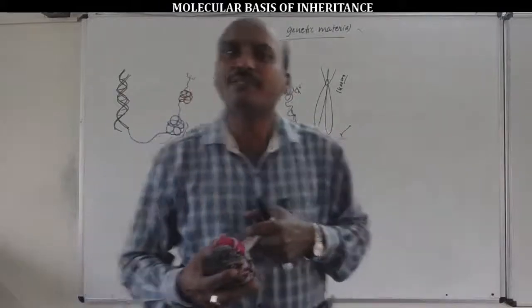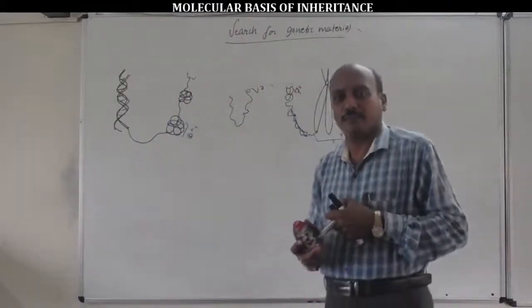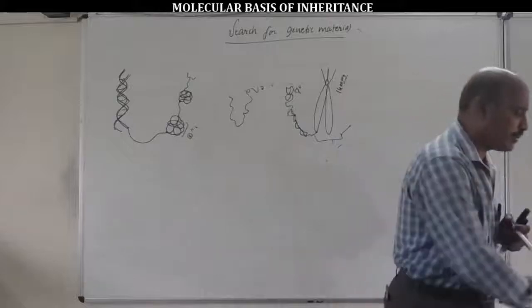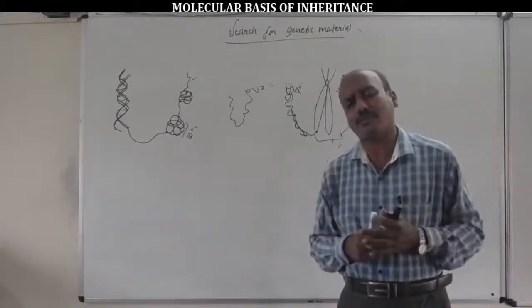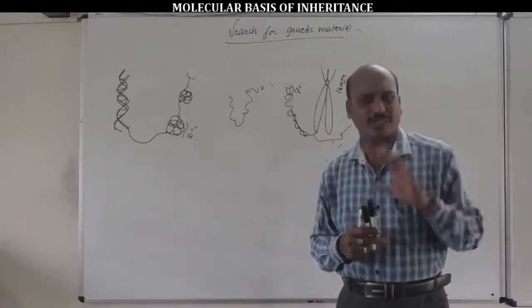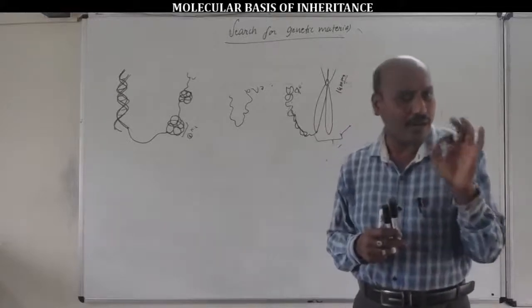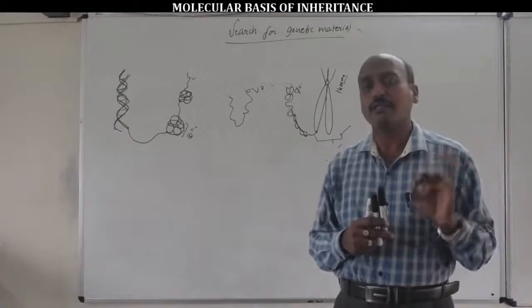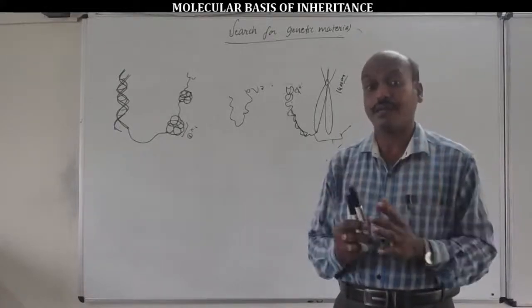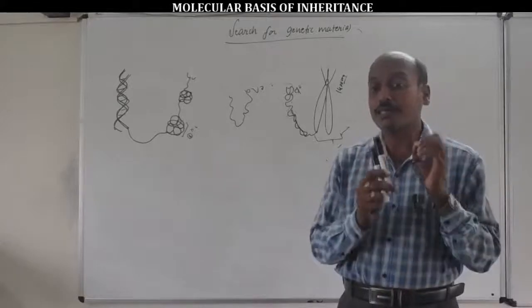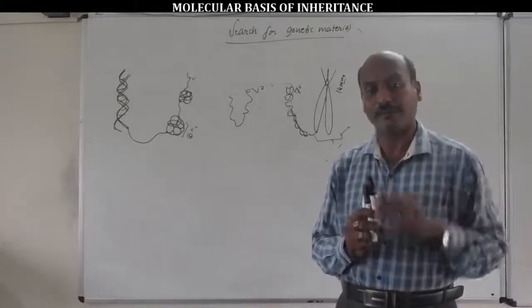From the beginning of this lesson, from the chemical composition of DNA, generally in all organisms, except in retroviruses, except in RNA viruses, DNA is the genetic material. But how does DNA act as a genetic material?